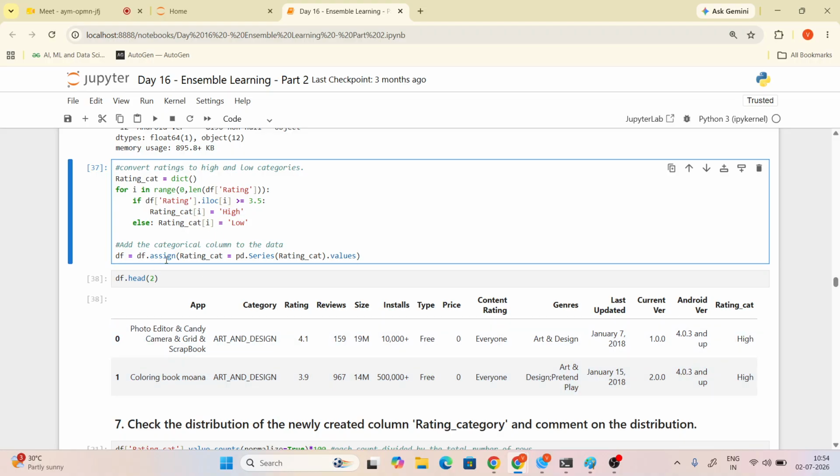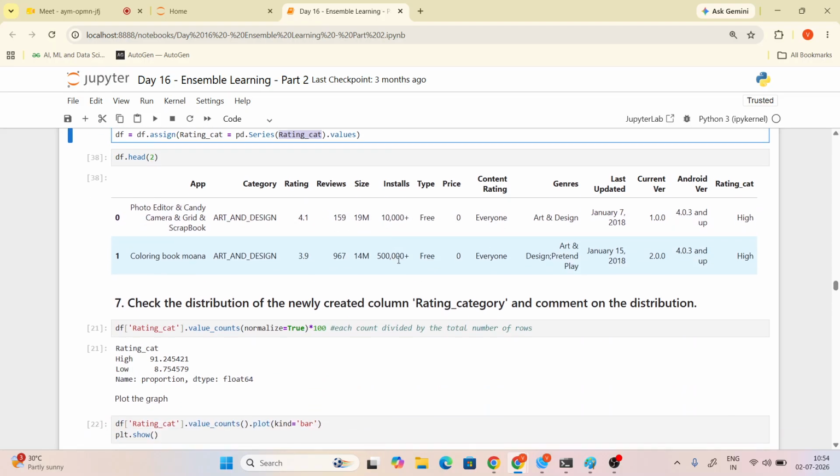Now we assign it as a pandas series. As you know, a pandas series is a single column of values, right? So this is the single column. One by one it returns the rating category. Have you got it?